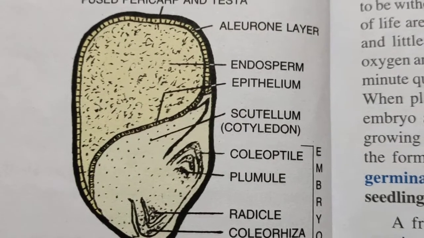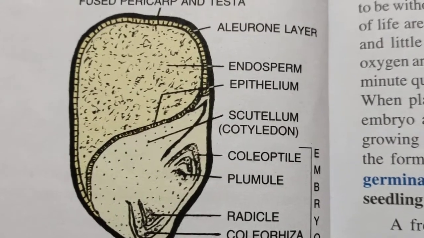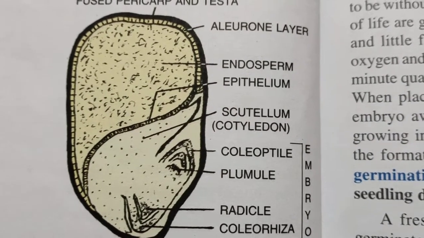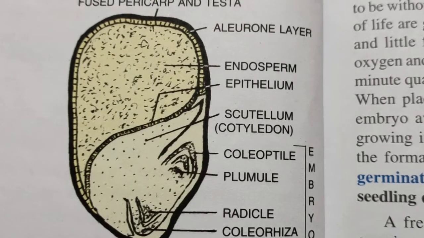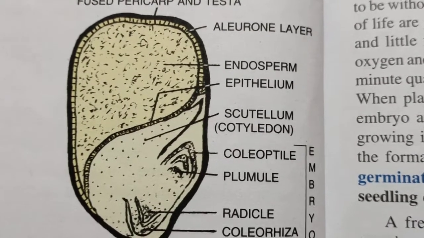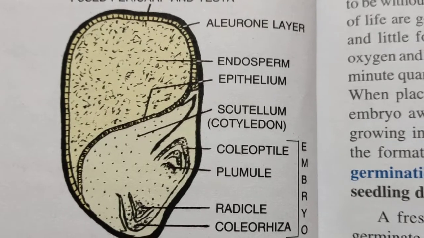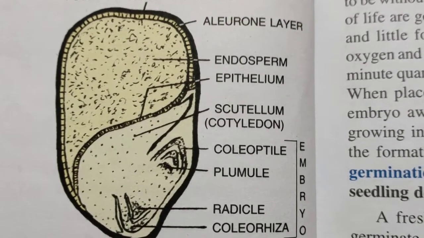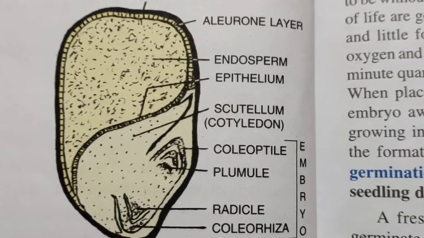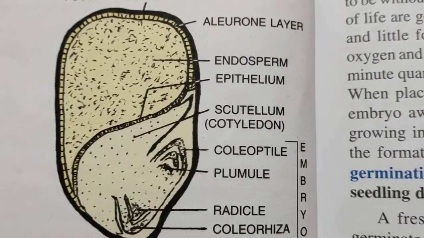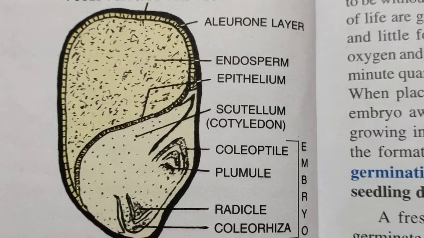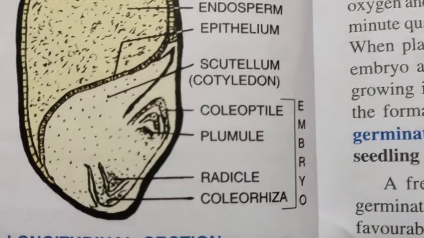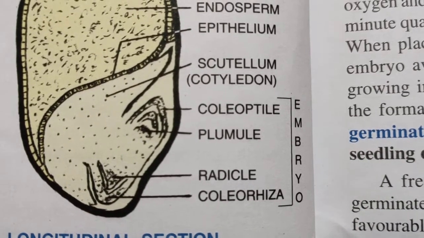Okay, so these are the basic structures which you have to mention when you are explaining the maize grain structure. We have to talk about the aleurone layer, the epithelium, the scutellum, radicle, plumule, and the protective sheaths, coleoptile and coleorhiza. And as you can see from the diagram, plumule, radicle, coleorhiza, coleoptile, this part is the embryo. Clear?